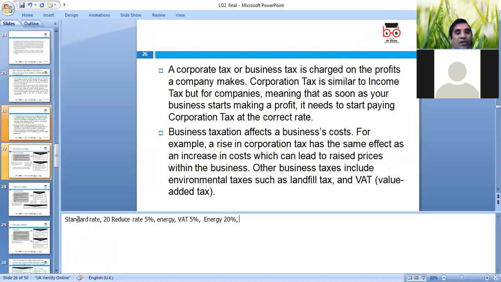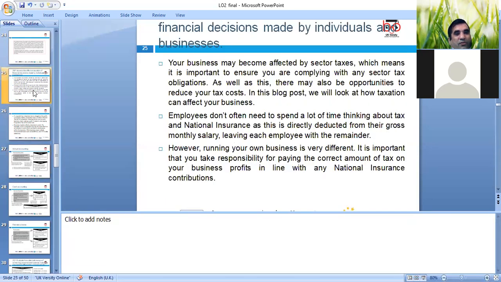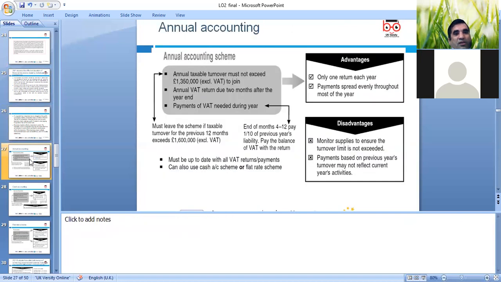Okay, that's the planning side. We can look at it. Of course, domestic is 5%, but telephone bills are always 20%. Then we can look at different schemes, which I mentioned yesterday in our lesson. Annual accounting scheme: you have to decide which accounting scheme to use for VAT registration purposes.